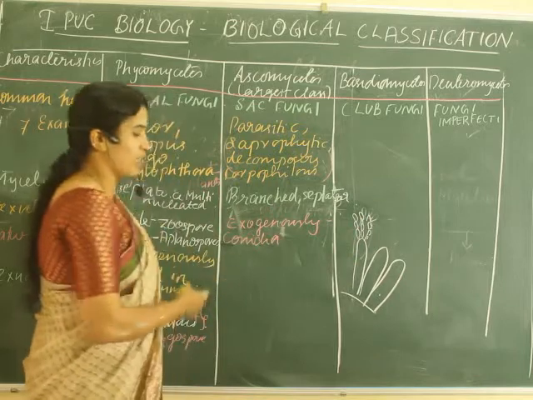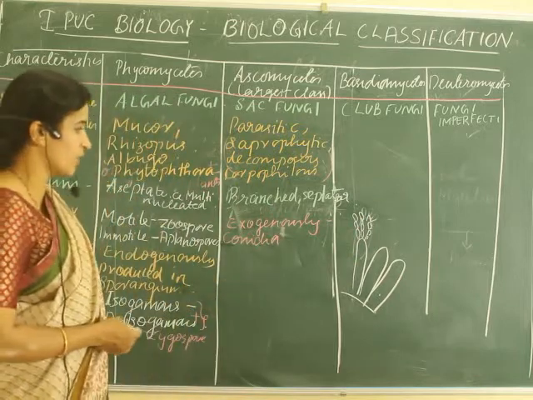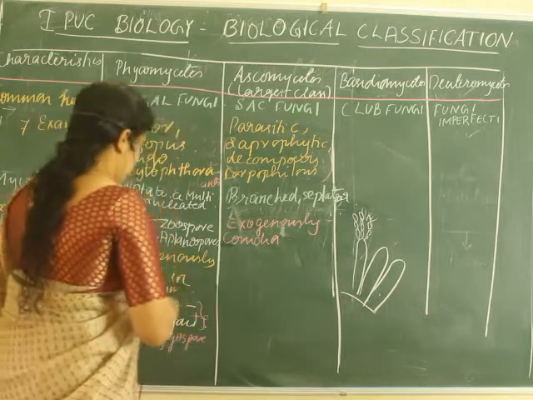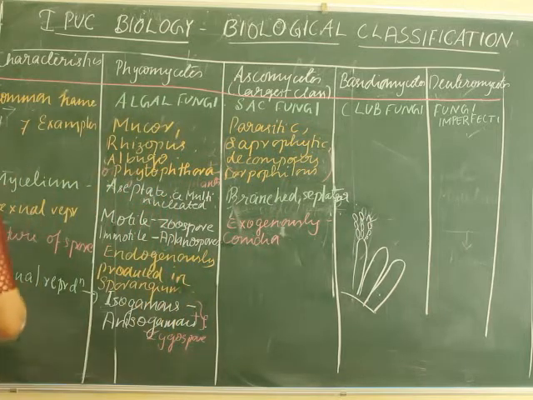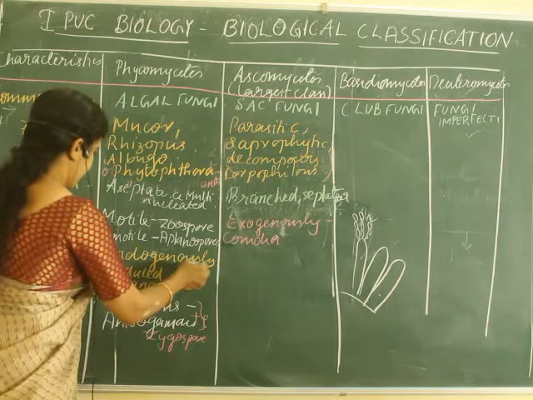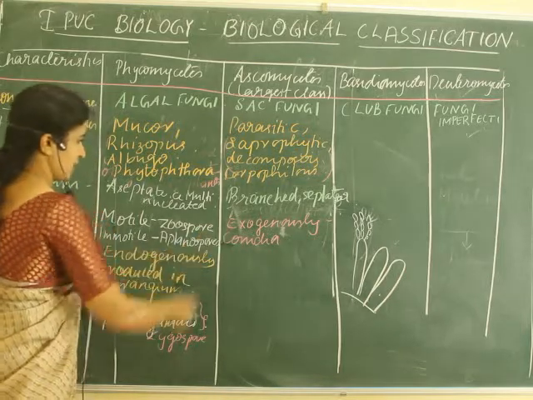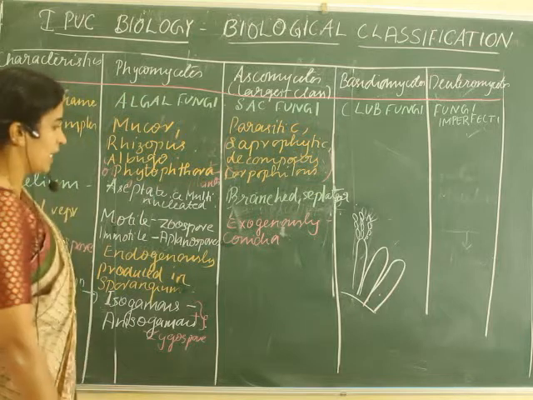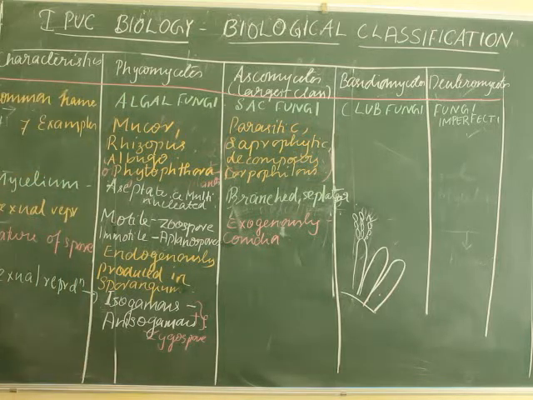The structure in which the conidia are formed is called conidiophores. So already I said the nature of spore formation: it is exogenous, produced in a structure called conidiophores, and those units are called conidia.